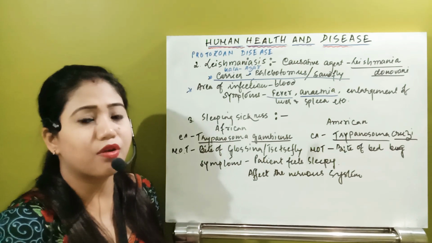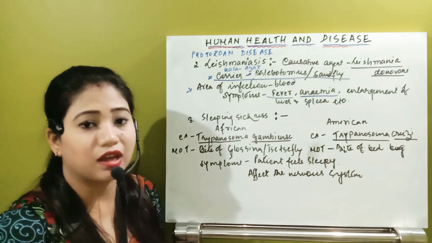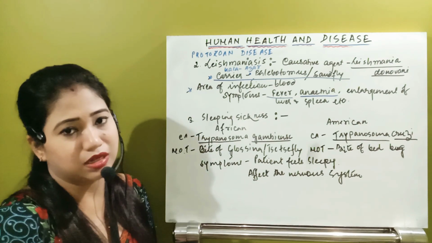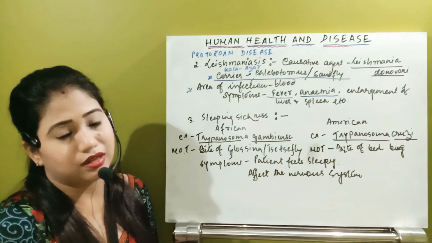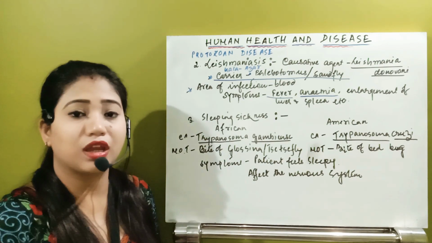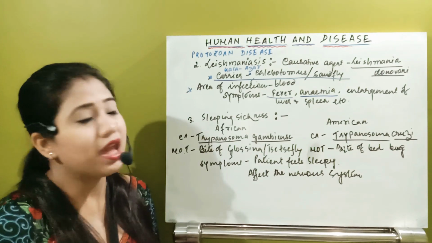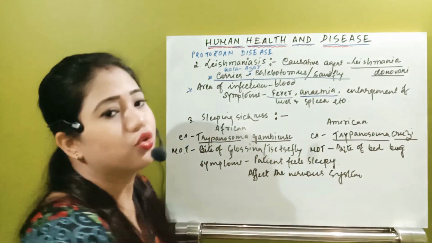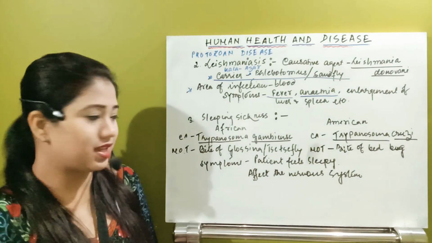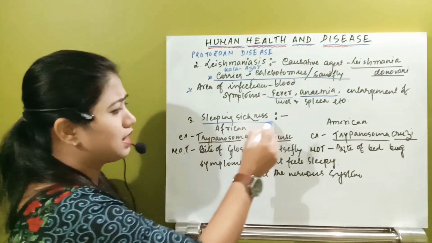The second type of protozoan disease is Kala Azar, or we can also call this leishmaniasis. Remember the carrier, that is Phlebotomus or sandfly, and the causative organism, the name of the protozoa, is Leishmania donovani. Come to the third type of protozoan disease. What is that? That is sleeping sickness.